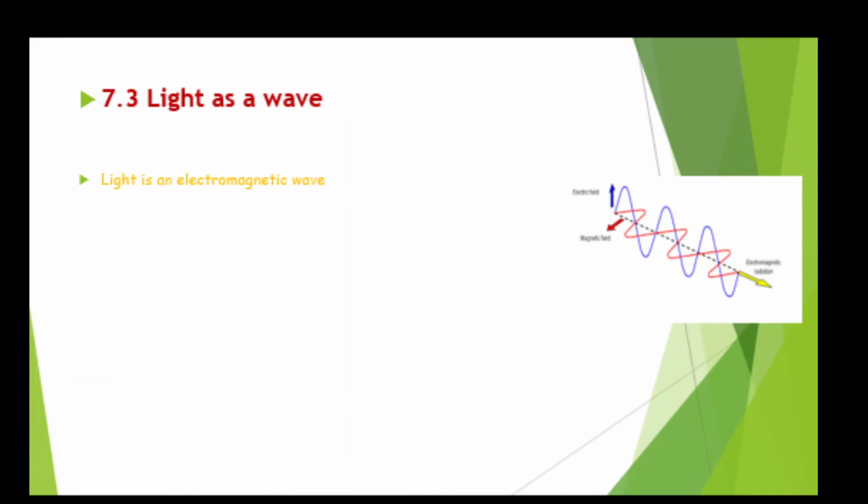This is the direction. So in this way we can say that the magnetic vector, electric vector, and the direction of propagation of wave are perpendicular to each other. Okay, so we are considering here the electromagnetic wave.